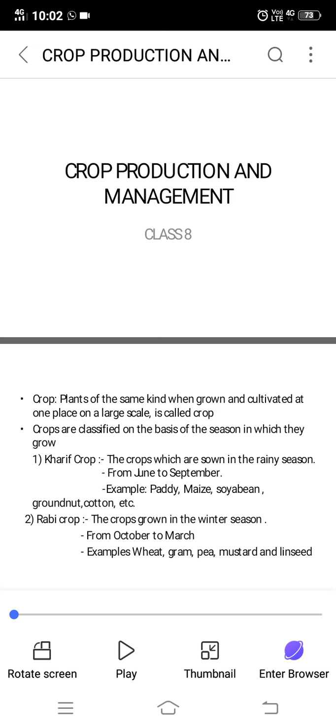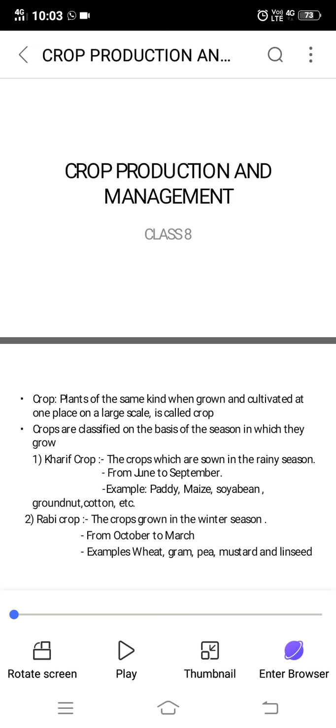Rice is grown on a rice field, you say. So it is the same rice. The rice is grown in the whole area. So that is called a rice crop. Now crops are classified on the basis of the season in which they grow. So it is classified as kharif crop and rabi crop.